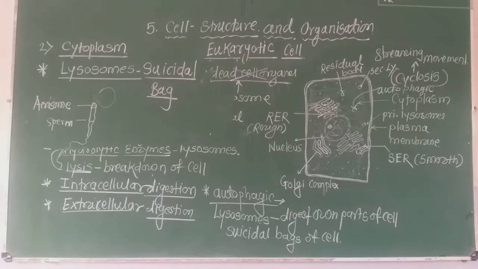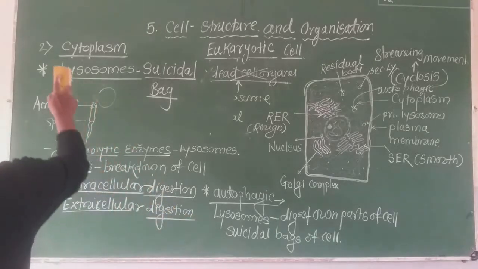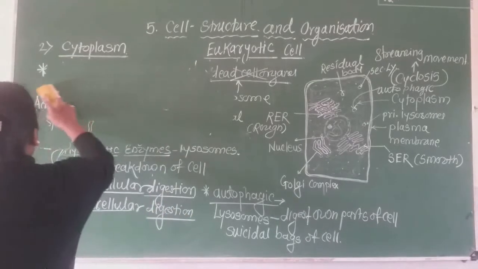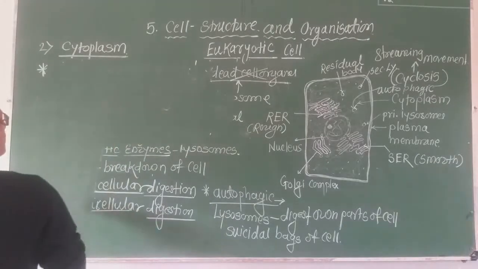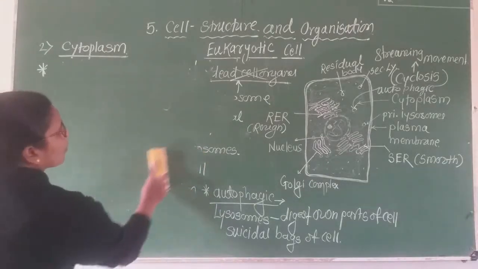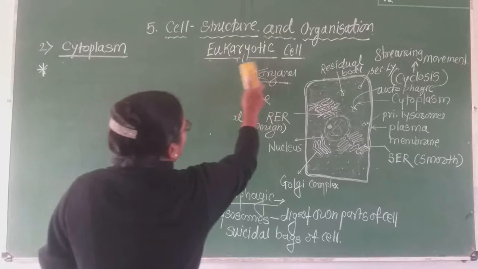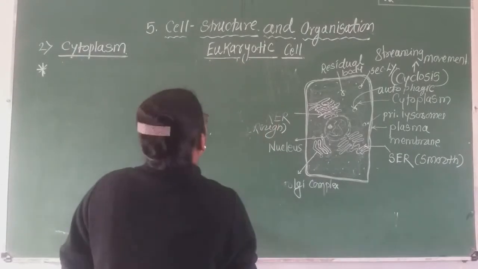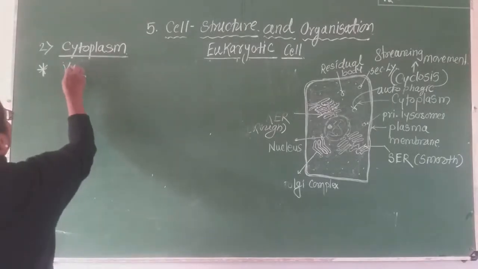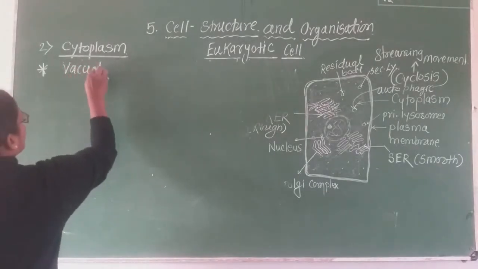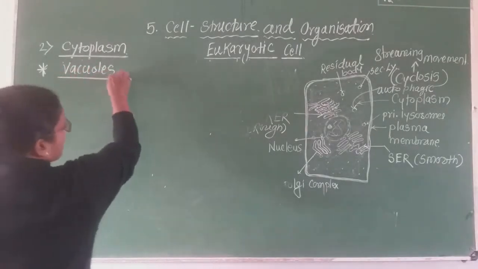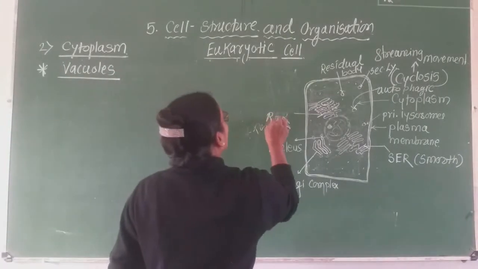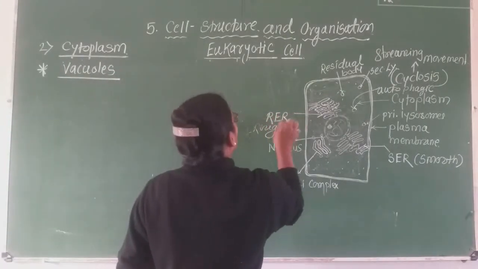Now, in the case of the animal cell, the next structures we observe are called vacuoles. The minute structures, that is vacuoles, are present. What is meant by vacuoles?